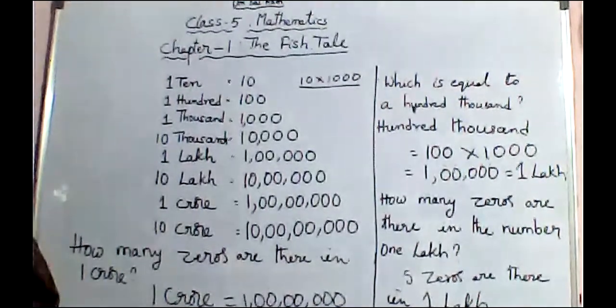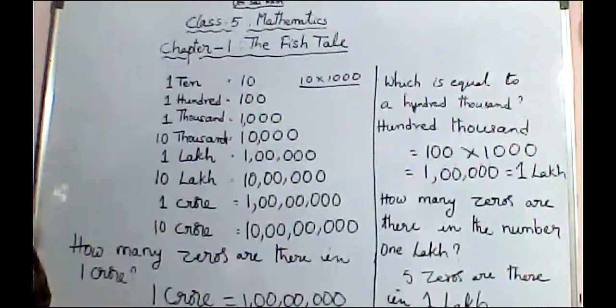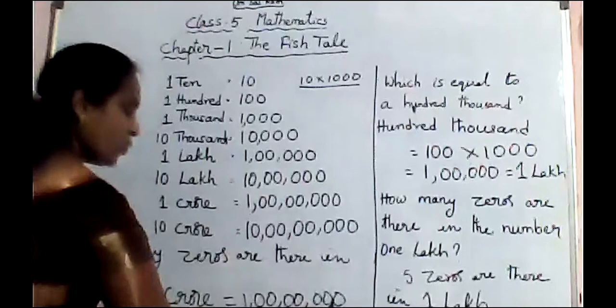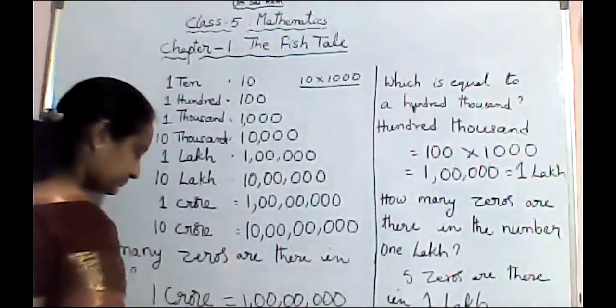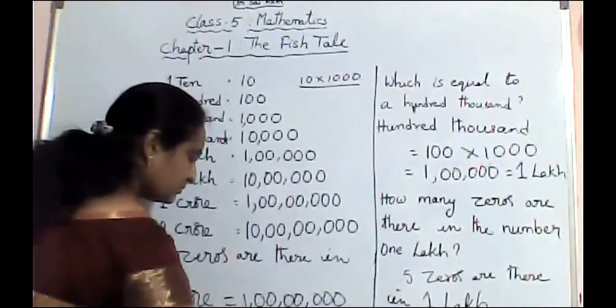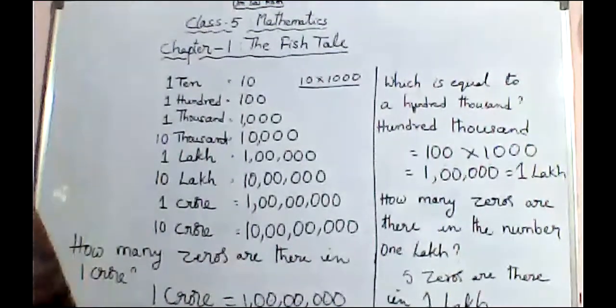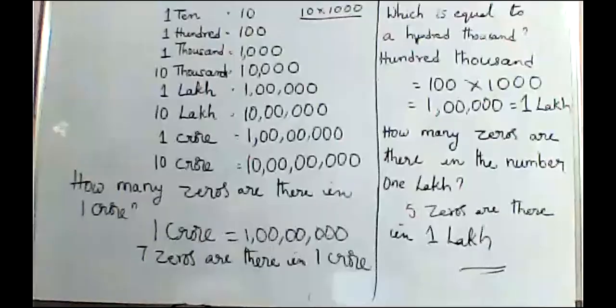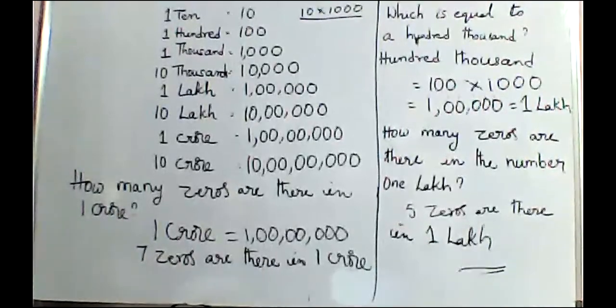Only zeros I am asking. Not place values. Not places. How many zeros in 1 crore? 1, 2, 3, 4, 5, 6, 7 zeros are there. 7 zeros in 1 crore. In 1 crore, how many zeros are there? In 1 crore, we have 7 zeros.